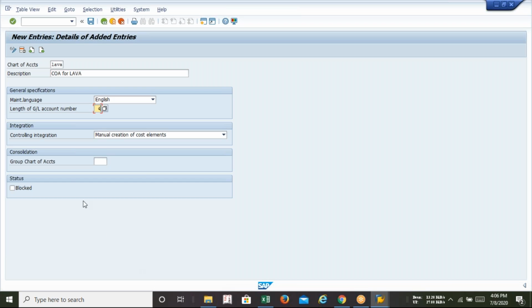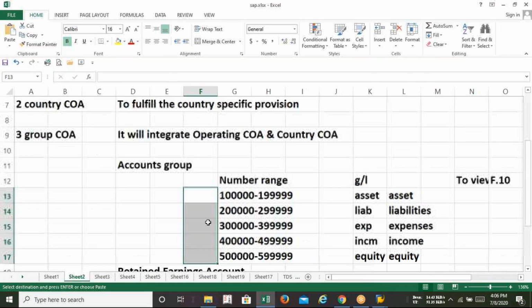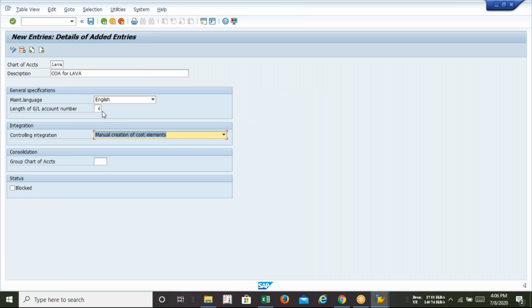Here I am using 6. This is called the length of GL. In my example I used 1 lakh, and the length of 1 lakh is 6 digits. So if you consider 6 as the length, you can use 1 lakh.